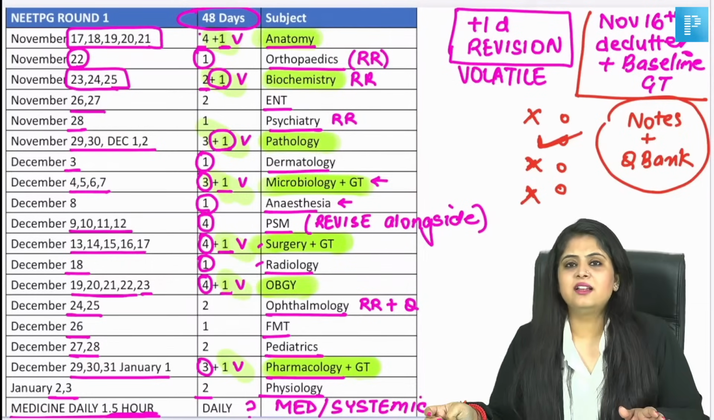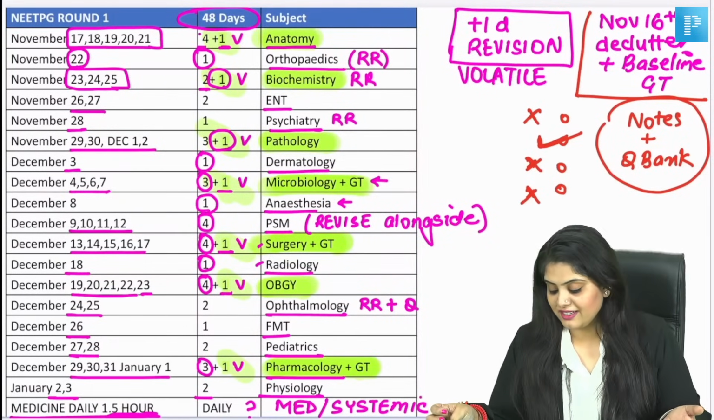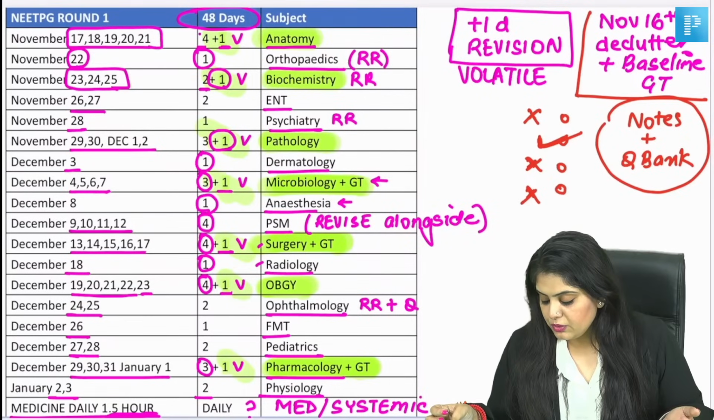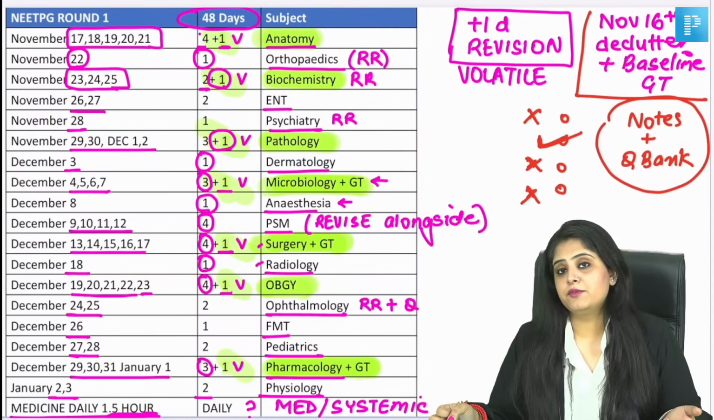You'll get the PDF, yes, I'll give it to you, although practically it is just one slide in the PDF, but I'll give that to you. What to do? RR, Dr. AD, that is what you're going to do. RR for Anatomy and Biochemistry, if you've never read it earlier, RR and QBank, that is how you go about it.